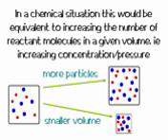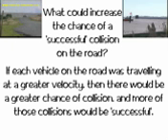In a chemical situation, that's equivalent to increasing the number of reactant molecules in a given volume. We can increase that concentration or that pressure by either putting more particles into the volume or just decreasing the volume with the same number of particles in there. Both lead to an increase in concentration or pressure, which will lead to an increase in collisions between particles and therefore hopefully more successful collisions.